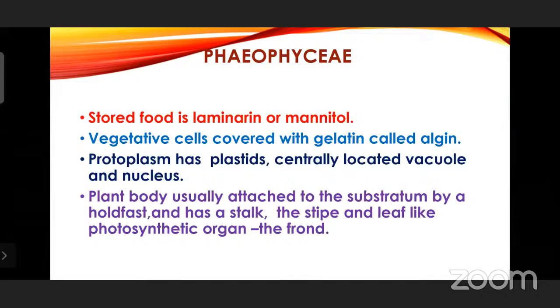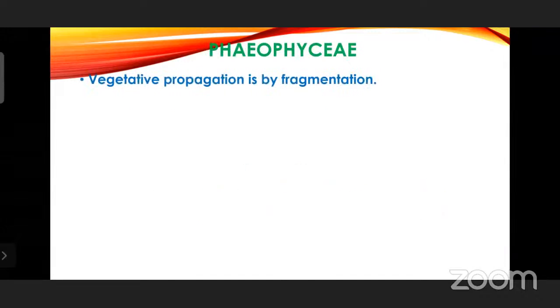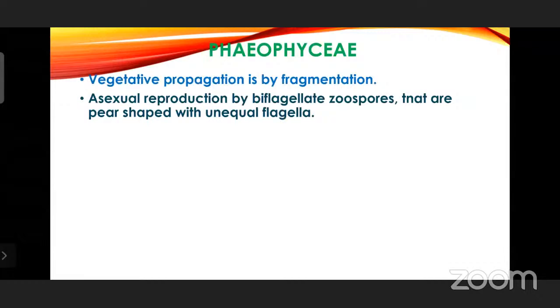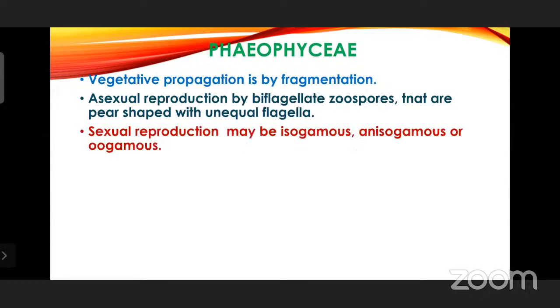Plant body usually attached to the substratum by a holdfast and has a stalk. So this point is very important. The plant body usually is attached to the substrate by a holdfast, a root-like structure, and has a stalk, the stipe, and leaf-like photosynthetic organ, the fronds. Vegetative propagation is also by fragmentation. Here also the same asexual reproduction by biflagellate zoospores, which are pear-shaped. The zoospores are pear-shaped with unequal flagella.